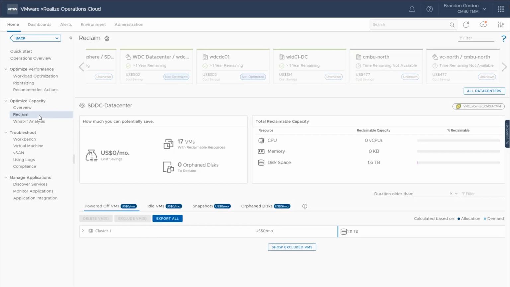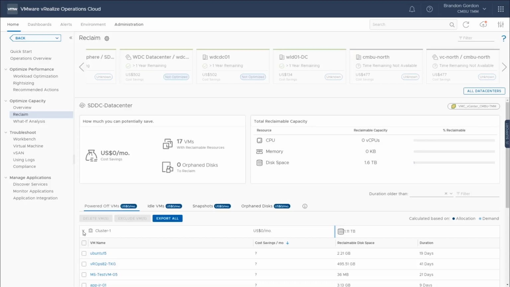So in a VMC environment, it's really critical to make sure you're using all of the resources that you have. You don't want to have a lot of waste there. So the reclamation feature here will help you dig in and identify virtual machines that have been powered off for a long period of time, VMs that have been detected as being idle, VMs with snapshots, and orphan disks. Orphan disks are disks that are on the data store but not attached to a virtual machine. So the idea here is we can find all these resources that we can reclaim, and by doing that reclamation, we can free up capacity, which then eliminates the need to add additional hosts.